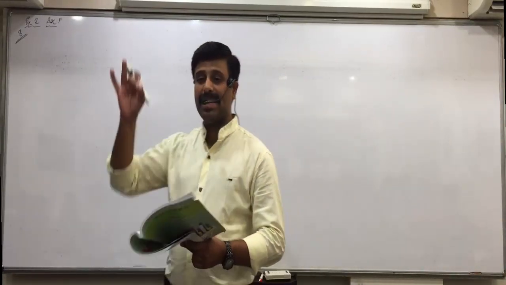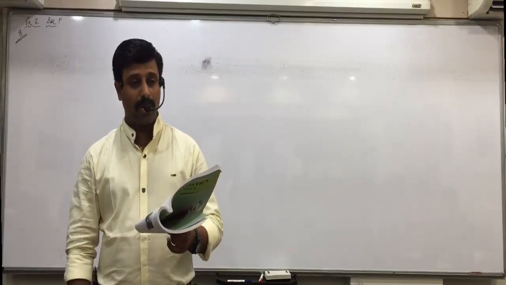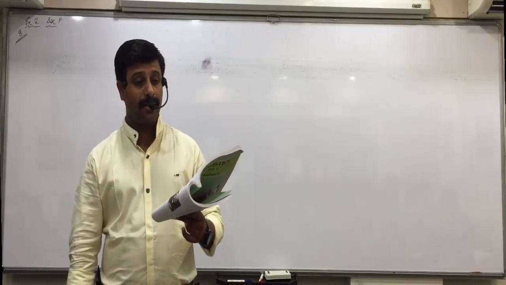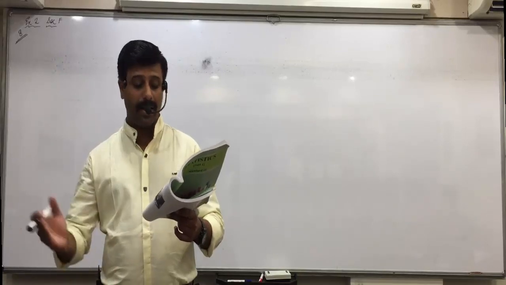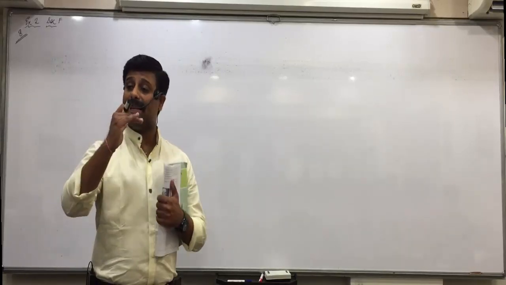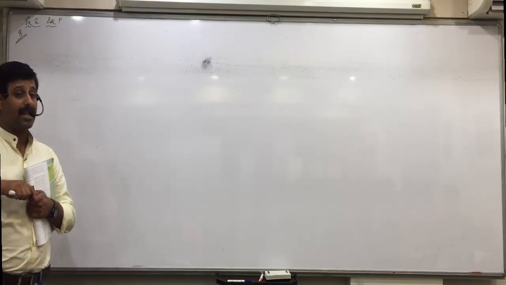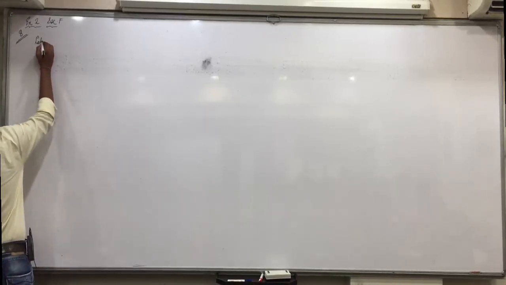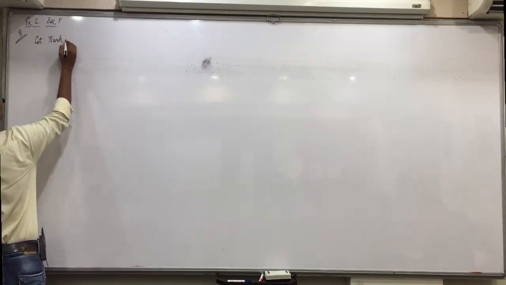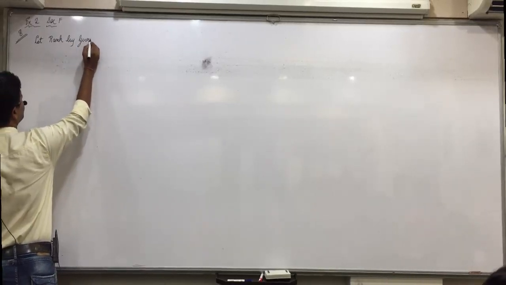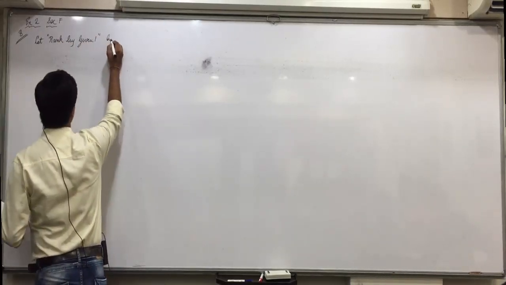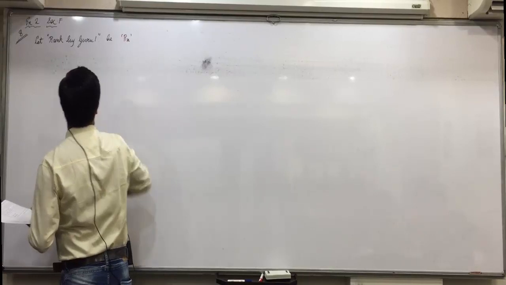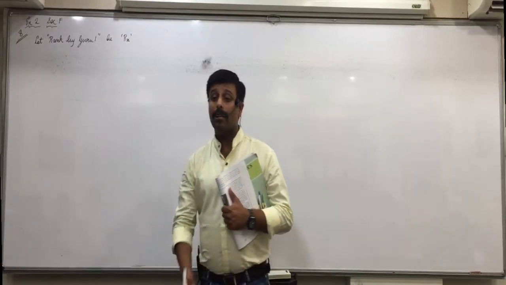First you write the dancers A, B, C, D, E, F. Then see the ranks of Guru 1. Whom has he given first rank? B. So B will get rank 1. Whom has he given second rank? F. So F will get rank 2. Then third rank? A. So first we'll write the dancers and then we'll write the ranks given by the gurus on the right side. After that it is the same as we did yesterday. So first write down, let rank by Guru 1 be Rx. Now it's directly the rank, so Rx instead of X. Okay?